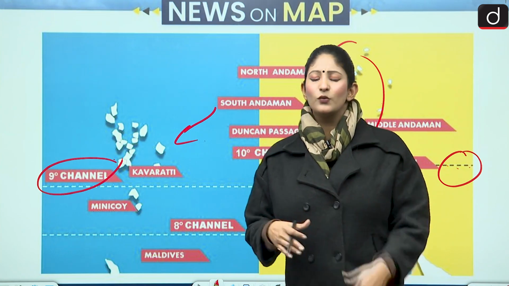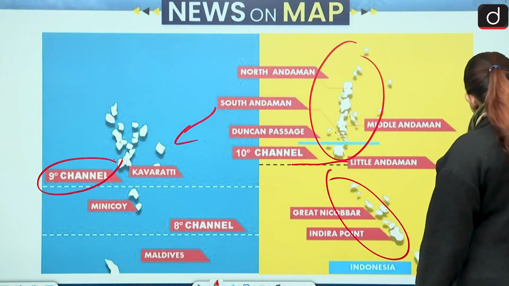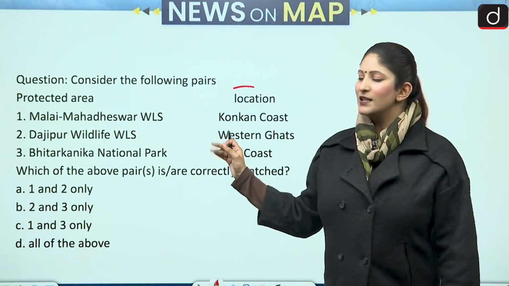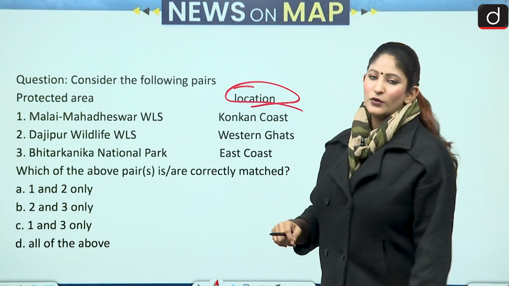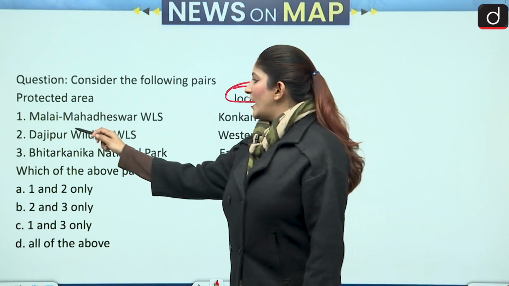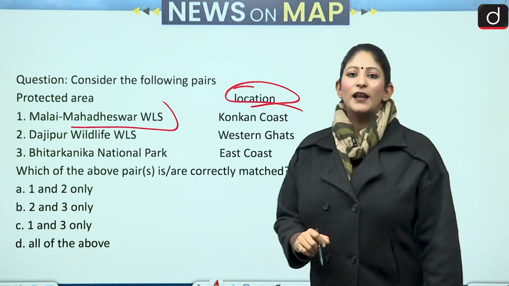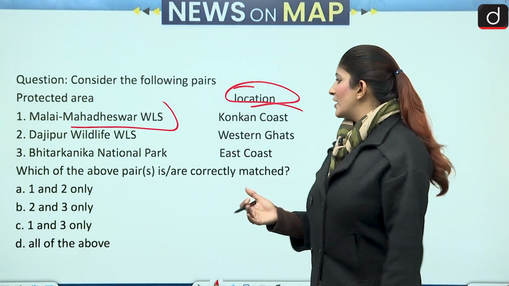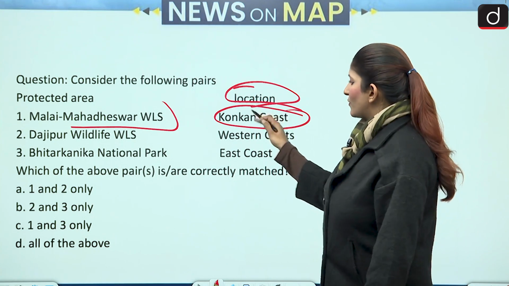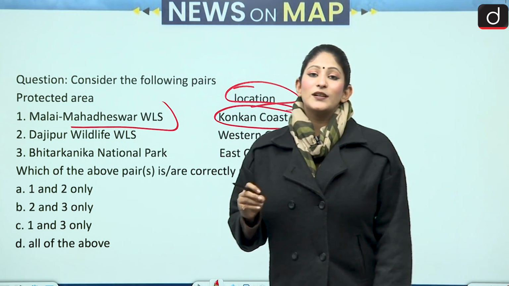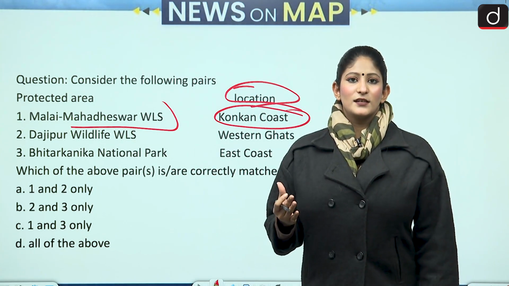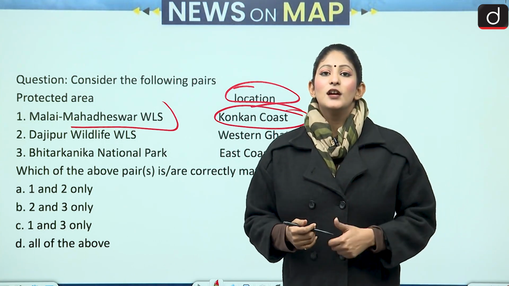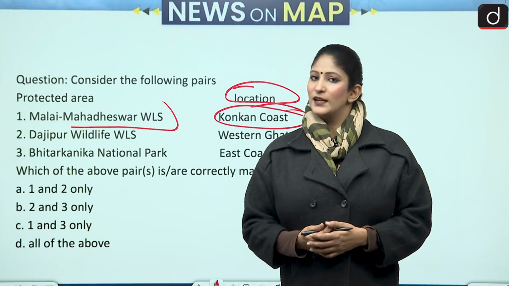This is a change in the school curricula. Let's move forward and talk about the next question, which is we have to match the protected areas with the location they are found in. So, if we talk about the first one, Malai Madheshwar Wildlife Sanctuary. It is set to become a tiger reserve, and the National Tiger Conservation Authority has given it the go-ahead that, yes, we can declare it as a tiger reserve.